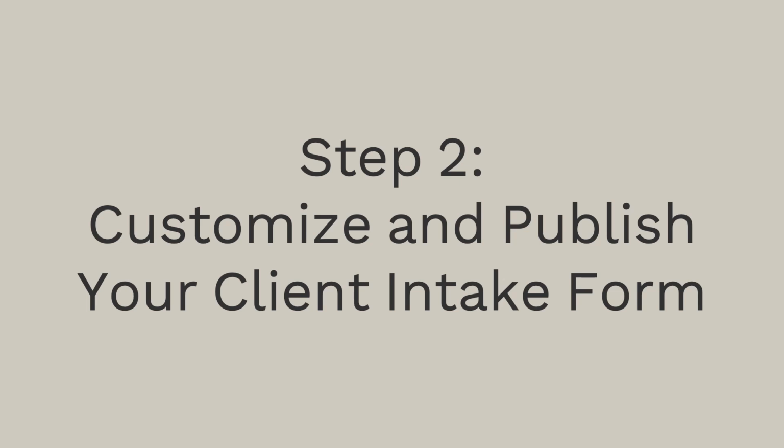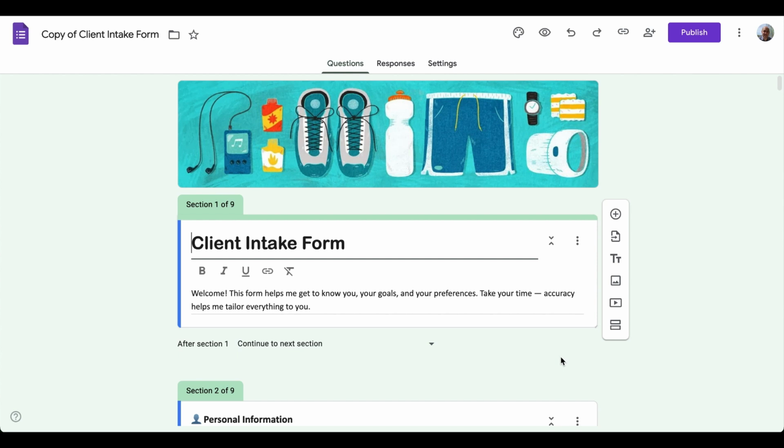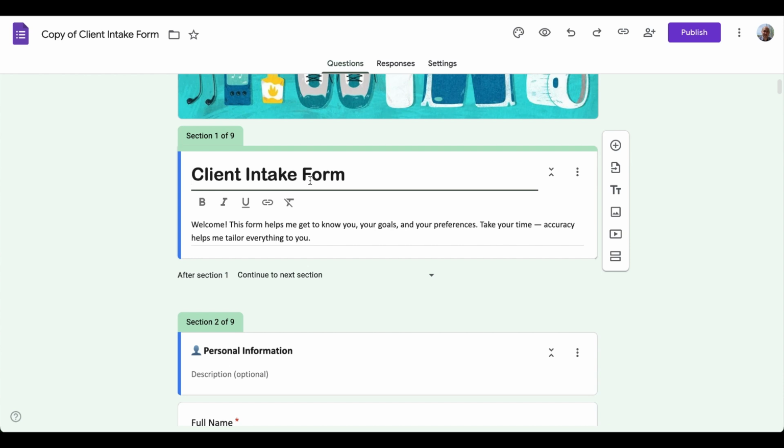Okay, now we'll go through customizing and publishing your client intake form. This step is required even if you're not going to use this form. Eventually we'll go through and put the header tabs in the client manager, and that will allow you a better experience when entering your client data manually. The form is already pre-built for you, but you can make some changes, really just for the look and feel. You can change any of these colors, you can change this header picture if you want, and you can change the font style or size. It's really up to you.